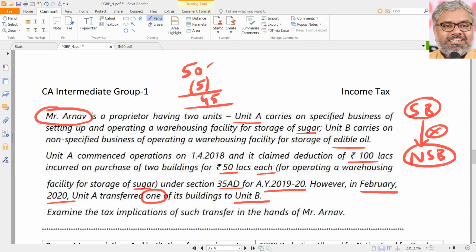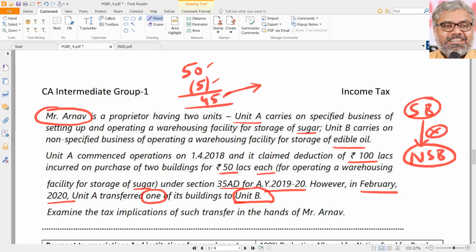But to be fair, the asset should be eligible for depreciation when there is no 35 AD. So depreciation has to be provided, remaining amount becomes taxable. Of course, what happens to Unit B? Unit B will start providing depreciation on this 45 lakhs going forward naturally because Unit B now has this asset at what price? 45 lakhs.